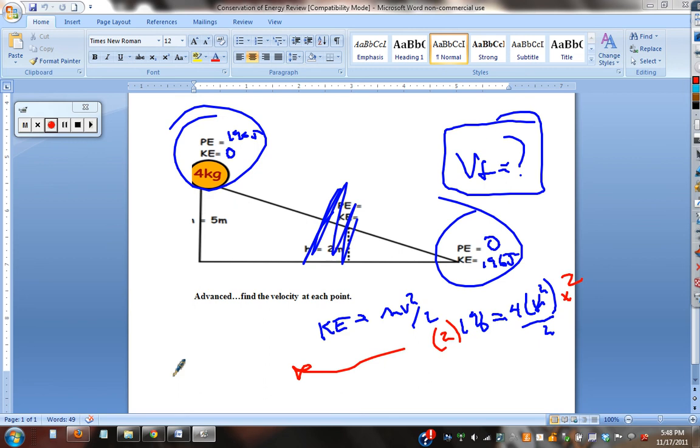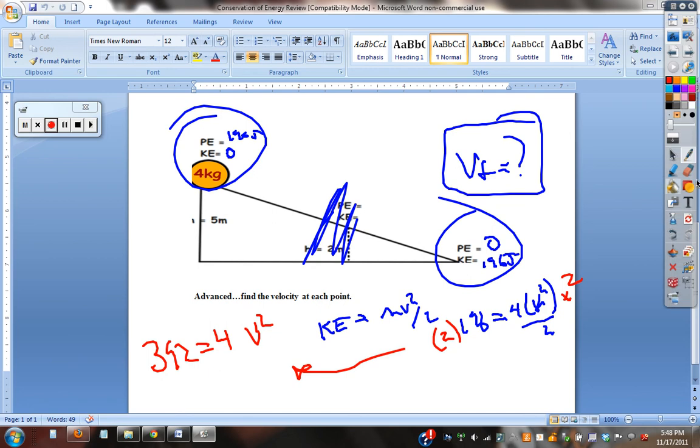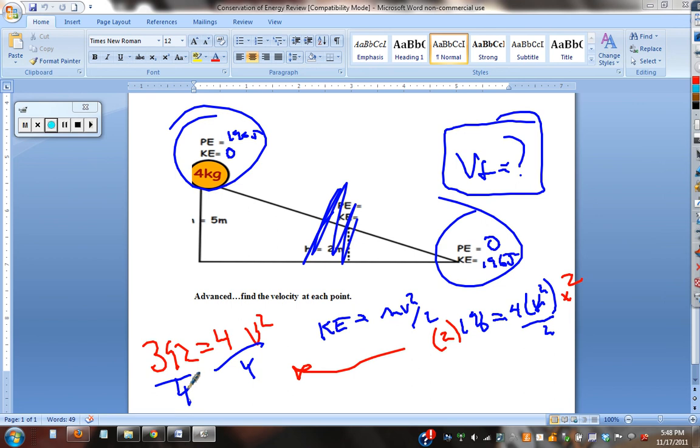Go over here where there's more space. 392 equals 4v squared. Divide by 4. 98 equals v squared, and then square root it. The square root of 98 equals velocity, which is 9.8.